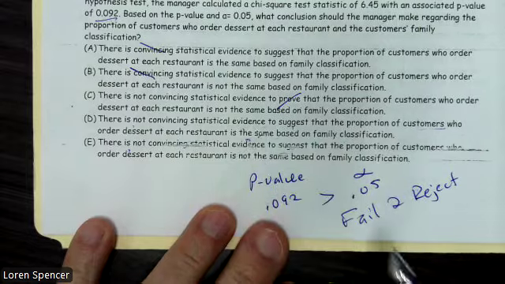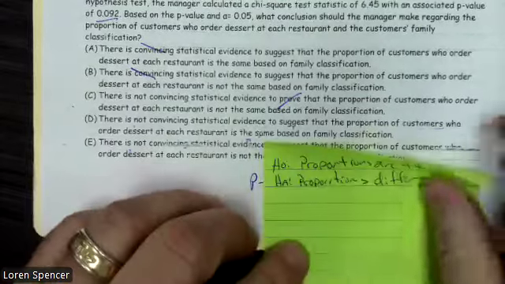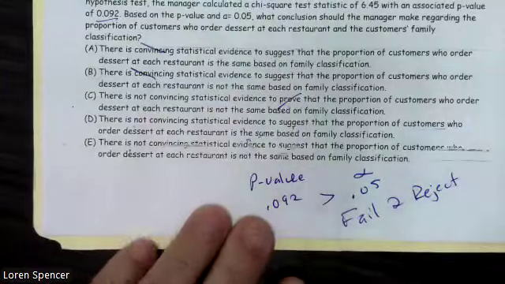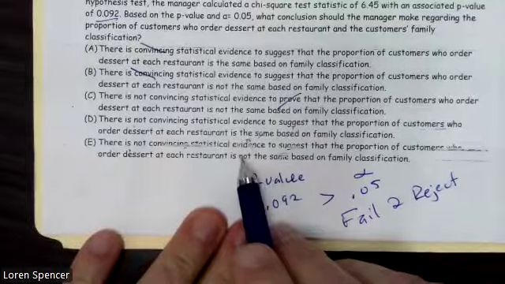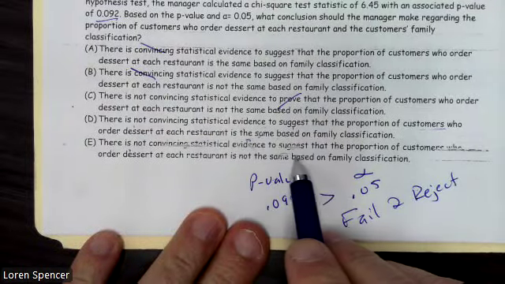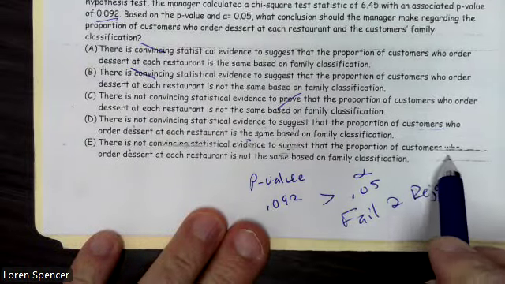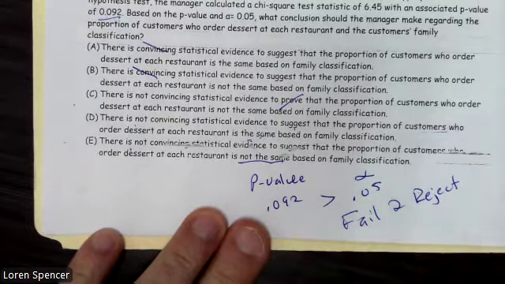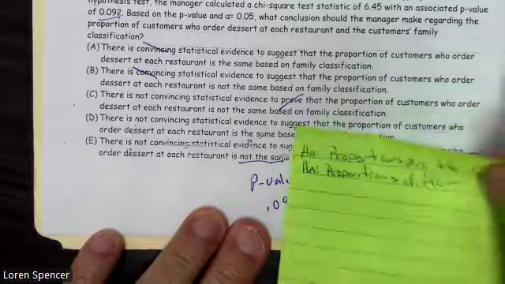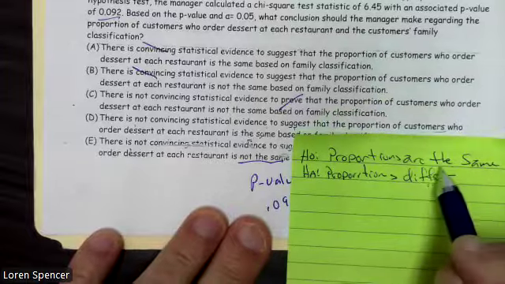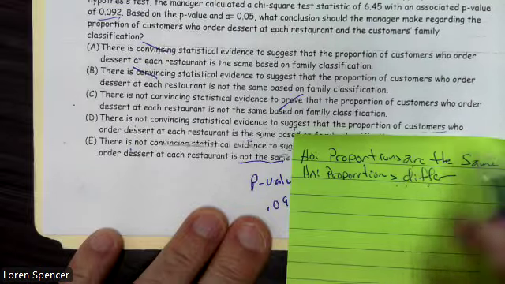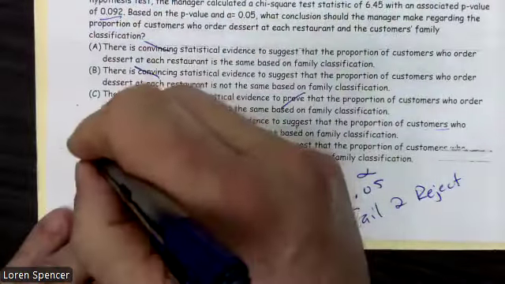We have to restate the alternative. Our alternative is differ or not the same. So hopefully E is going to be better. There is not convincing statistical evidence to suggest the proportion of customers who order dessert is not the same. I wrote different, but remember the null is are the same. The Ha is different or not the same. So our best answer choice is E.